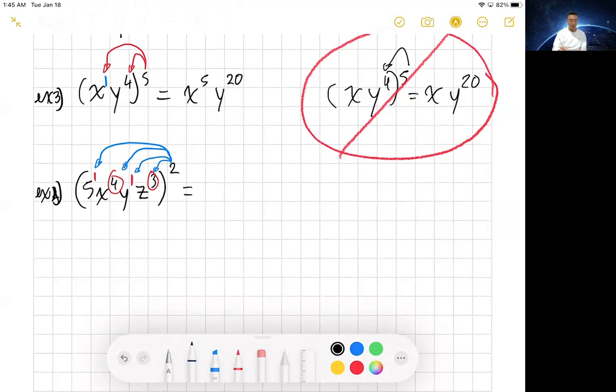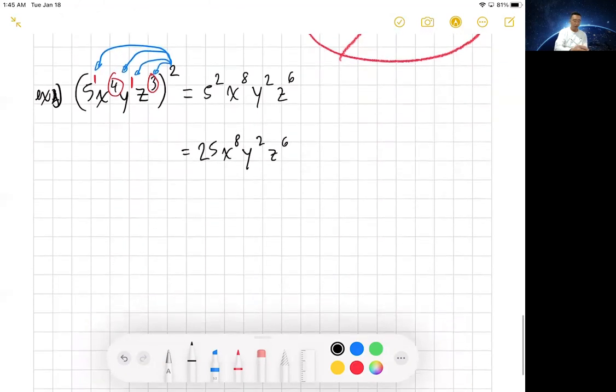Everybody has their own exponent. 5 to the 2nd, x to the 8th, y to the 2nd, z to the 6th. Right? 2 times 1, 2 times 4, 2 times 1, 2 times 3. Now the numbers, you got to multiply them out. 25, x to the 8th, y to the 2nd, z to the 6th. We're good?